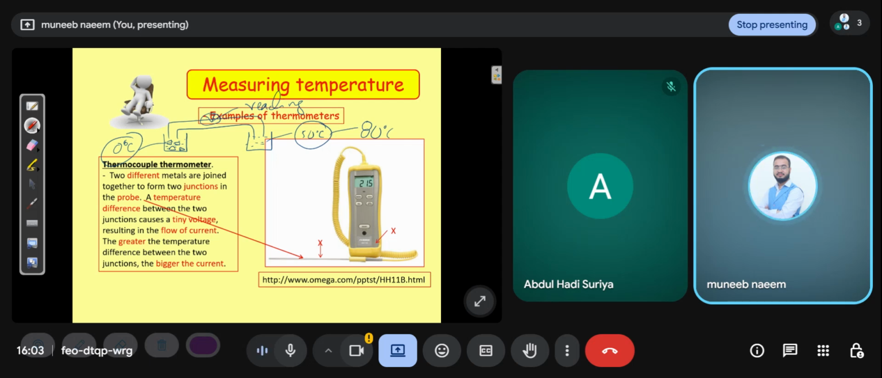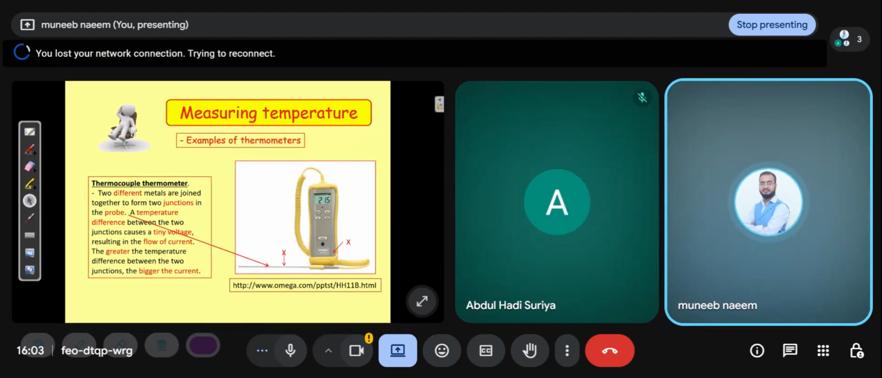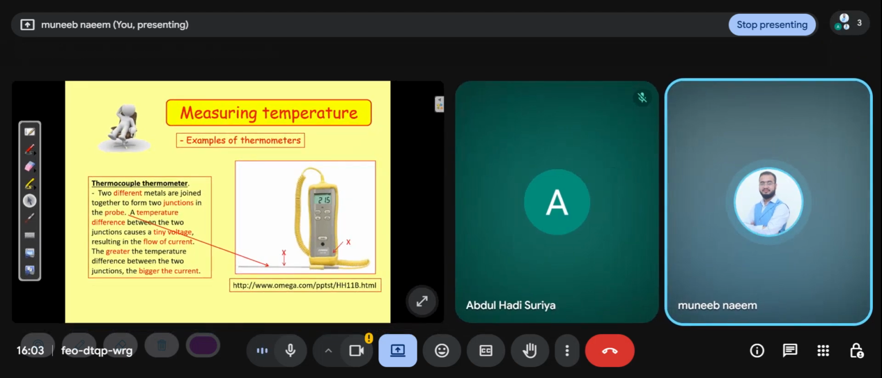This thermocouple thermometer is mostly used in the very coldest areas, below minus 115 degrees centigrade, where the alcohol thermometer, the mercury thermometer and the clinical thermometer fail. That's why we use the thermocouple thermometer.